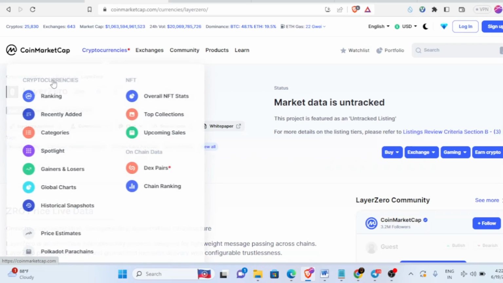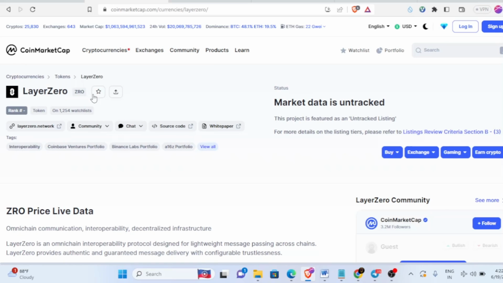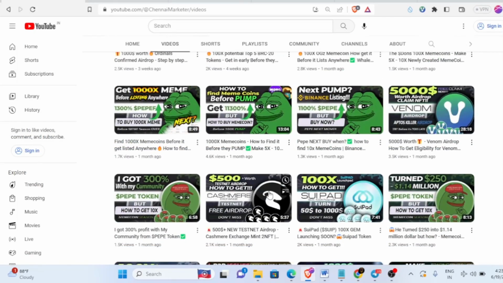Now if you check CoinMarketCap, you can see the LayerZero token. They're going to bring their token, and it's been confirmed. So this means if they provide any sort of airdrop, we will be getting it. If you want to increase your chance of getting the airdrop, I've already explained what you have to do in that video, so that's why I told you to watch it.